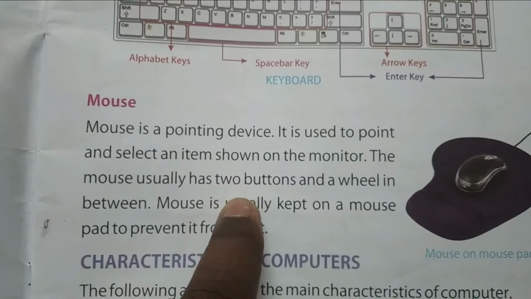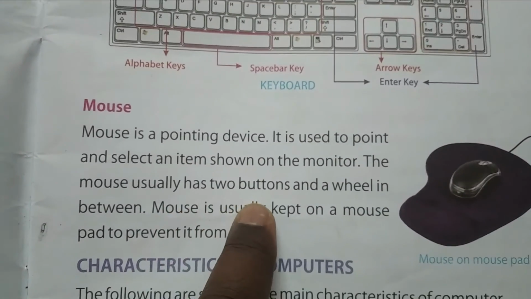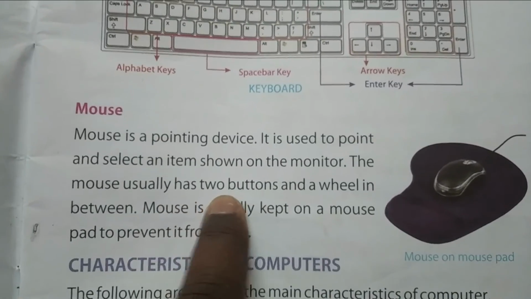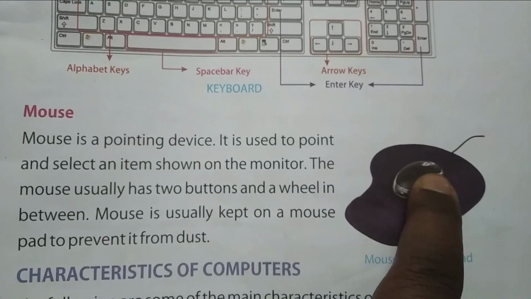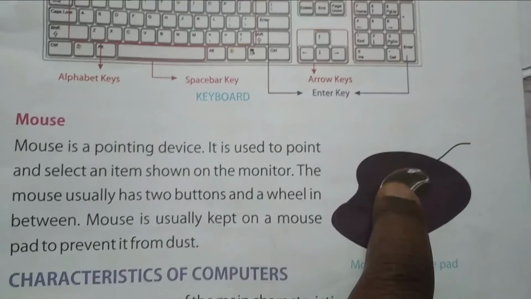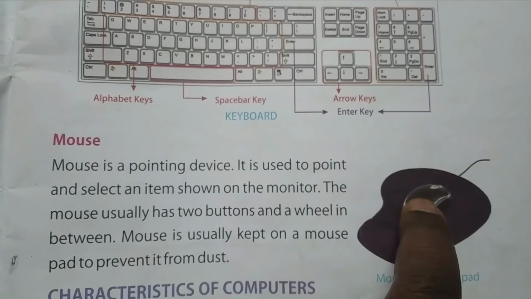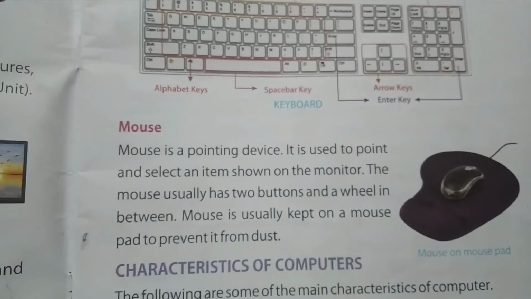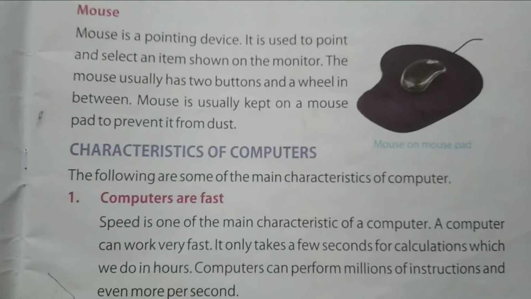Okay, it has two buttons and one wheel in between. Two buttons, left key and right key, and the middle one is a wheel. Okay, this is called a pointing device. Say it again. Mouse is a pointing device. Okay, fine.